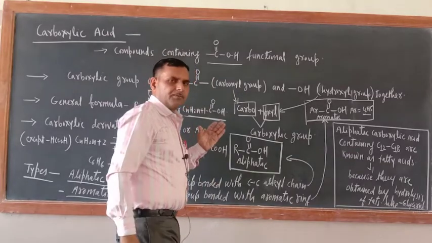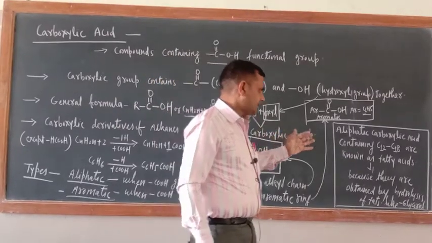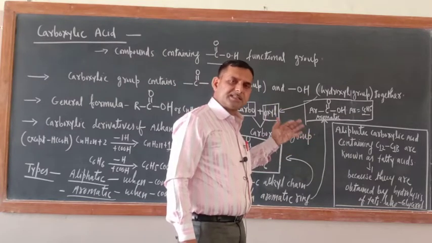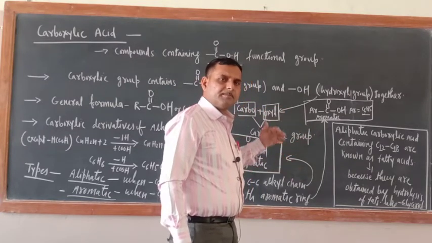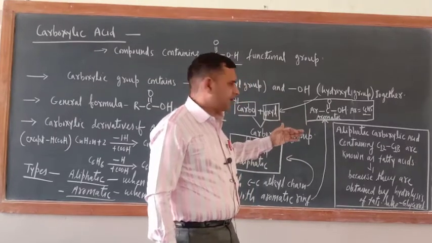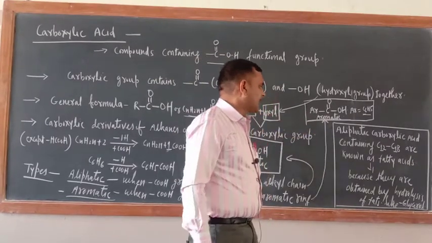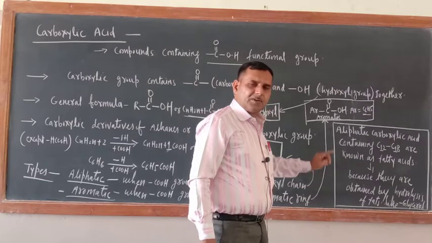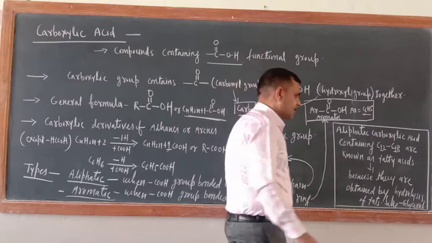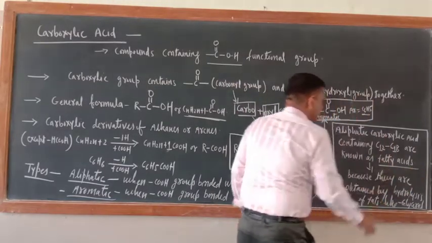There is one more piece of information regarding carboxylic acids.